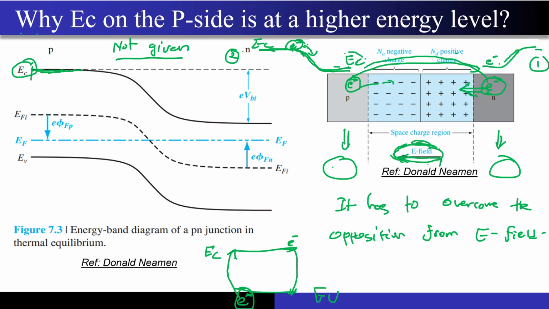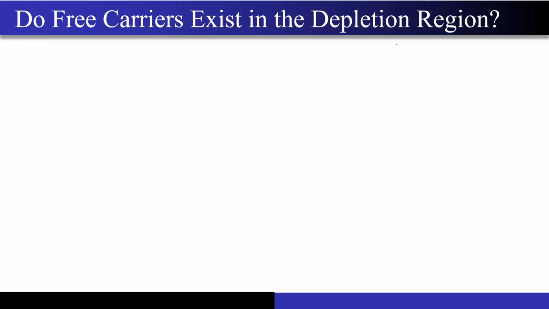So this is one sanity check that you can use when we look into very complex structures, right? This is just a basic PN junction. If you are looking into very complex structures, maybe a heterostructure or multiple PN junctions, this kind of sanity check will help you verify whether you have drawn the energy band diagram in the correct manner or not. Correct, so I hope it is very much clear to you.